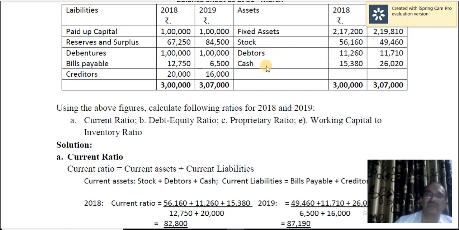So this is about current assets. These should be compared with current liabilities. Here only creditors and bills payable are considered to be current liabilities, whereas debentures are long-term liabilities. So current liabilities for 2018 are 12,750 and 20,000, and for 2019 6,500 and 16,000.